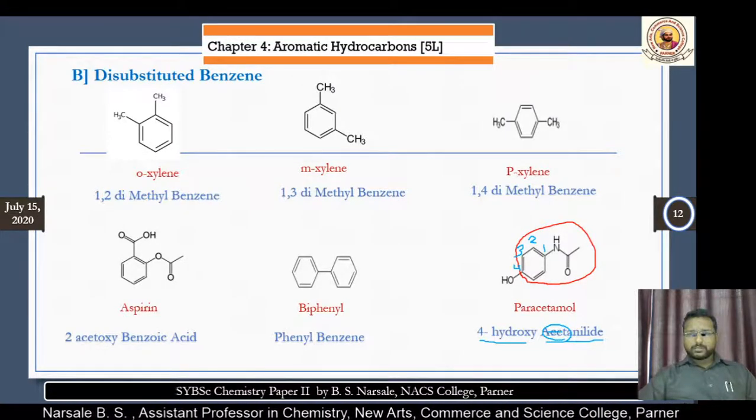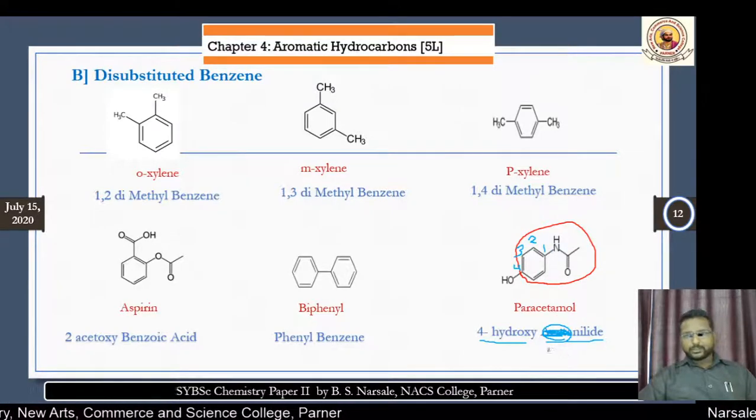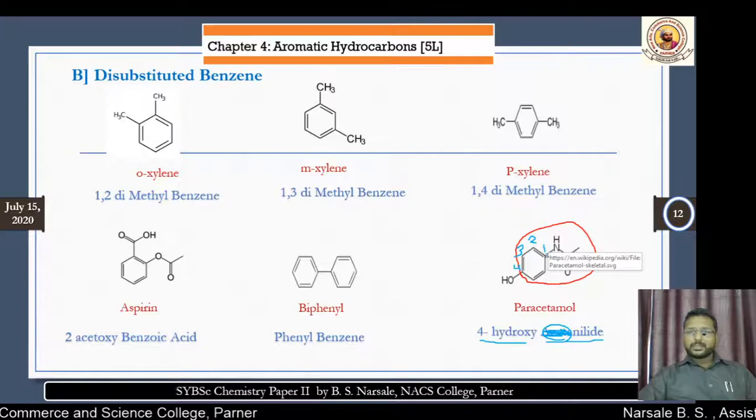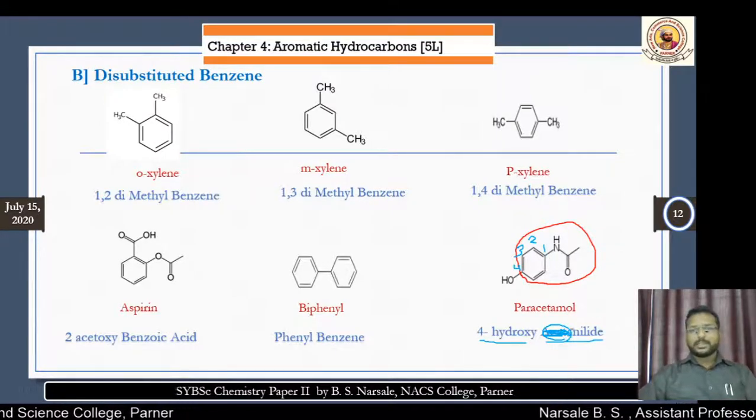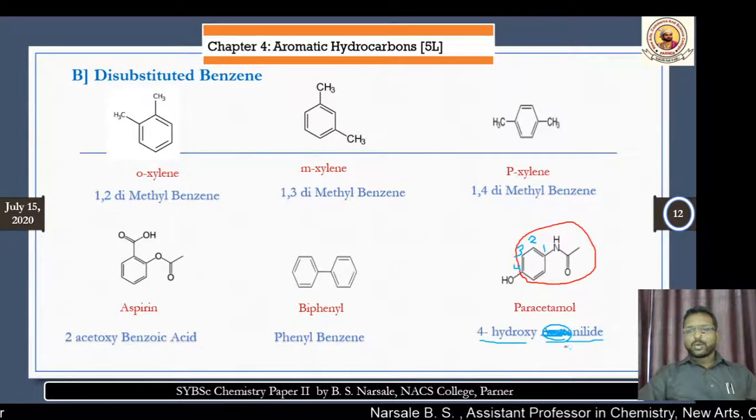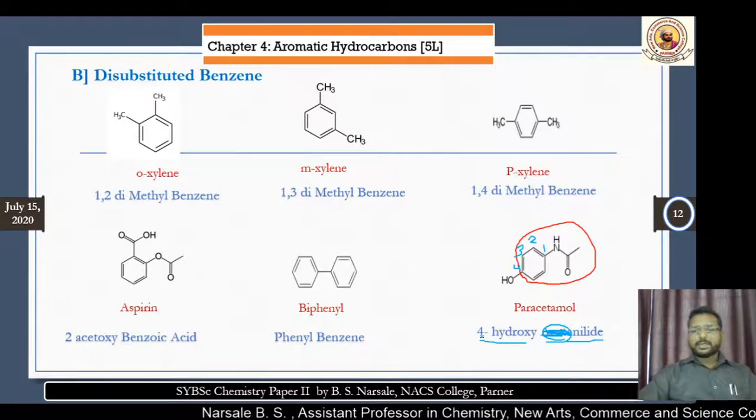Okay, sorry for that. There is a benzene ring attached to the NH group, therefore it is a benzanilide. If CH3 is attached, then it is known as acetanilide. Okay. The name of paracetamol is 4-hydroxy acetanilide. This is about the disubstituted.